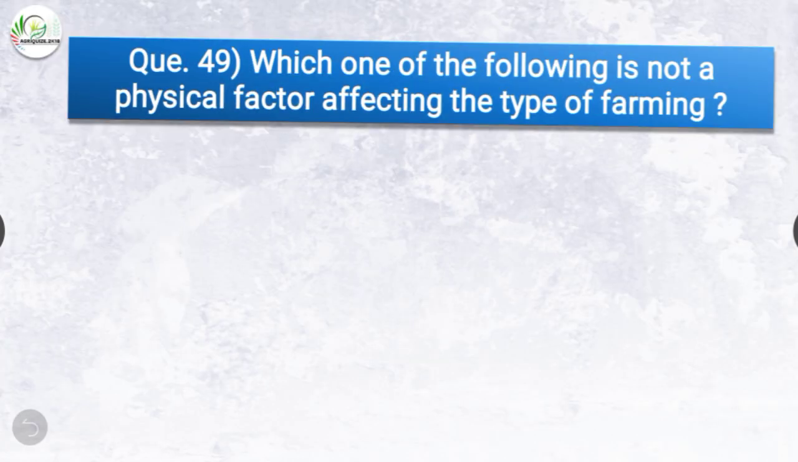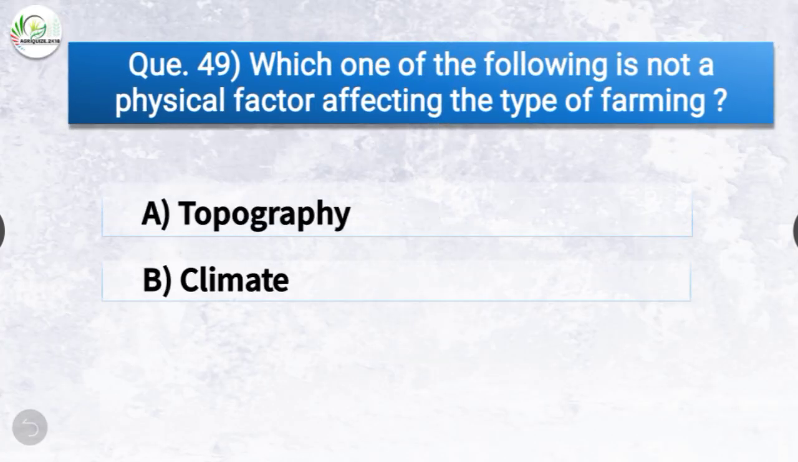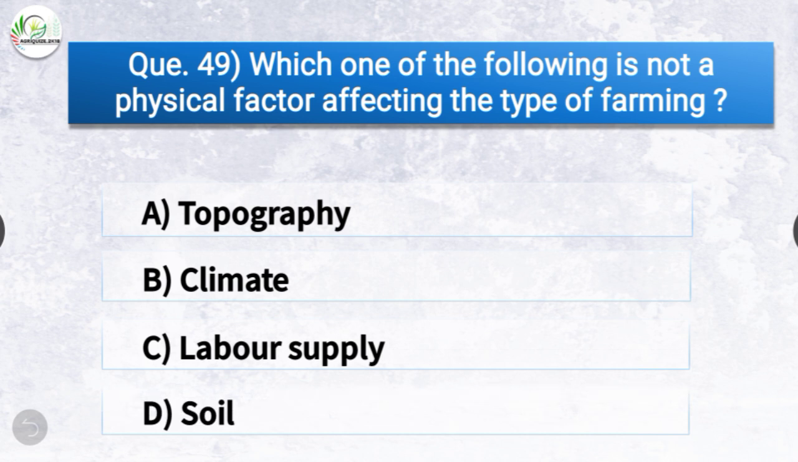Question number 49. Which of the following is not a physical factor affecting the type of farming? The options are topography, climate, labor supply, or soil. The correct answer is option C, labor supply. So labor supply is not a physical factor affecting the type of farming.